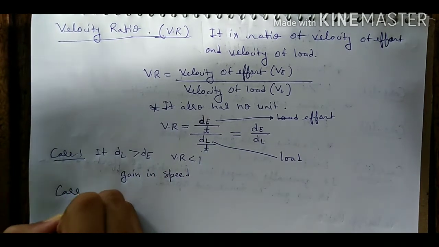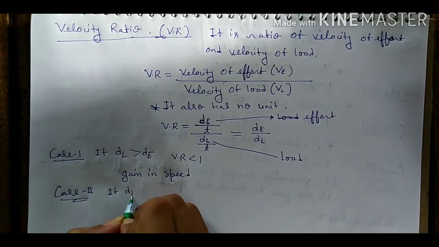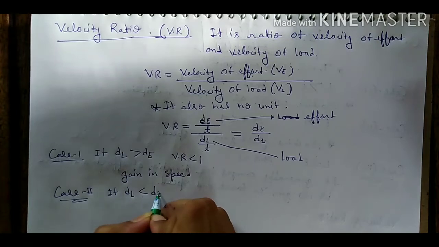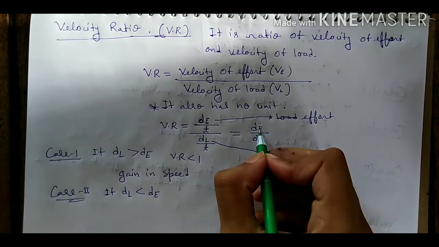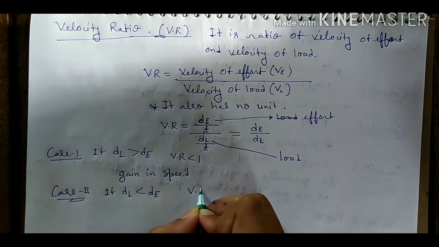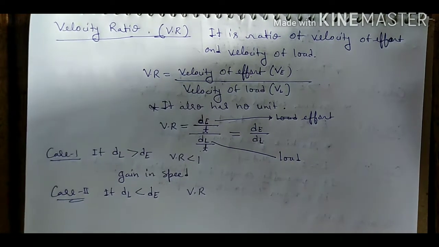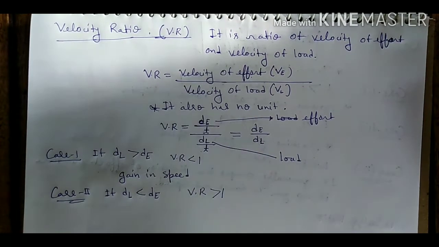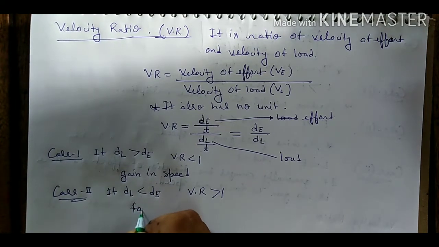And case number second is if dL is less than dE, it means if load is greater than effort, it means the velocity ratio will be greater than 1, and that shows force multiplier.